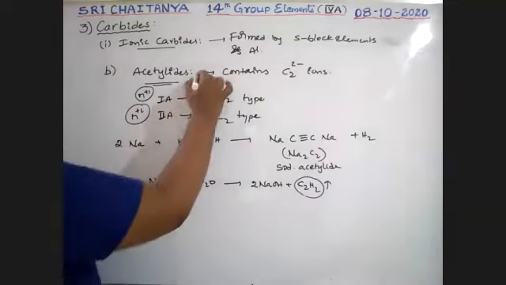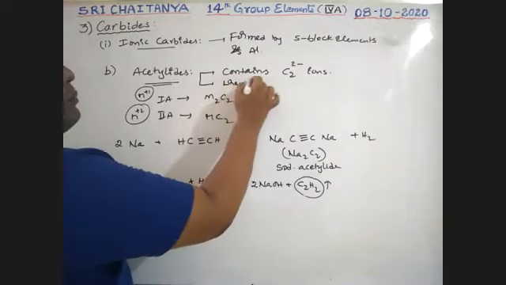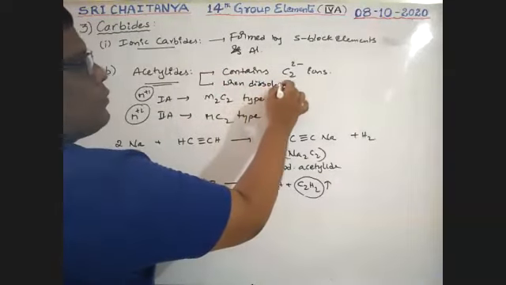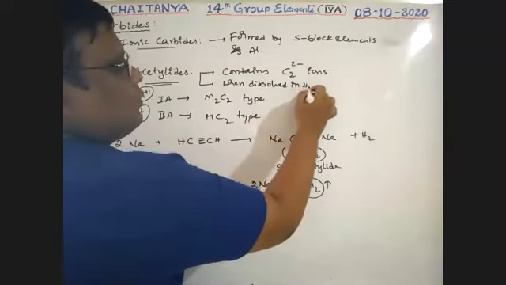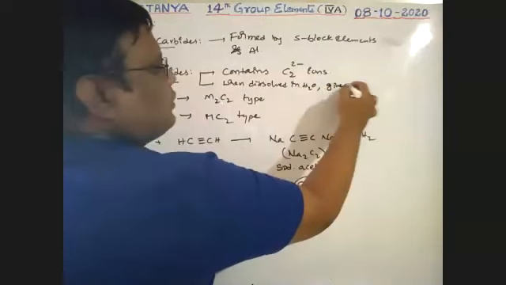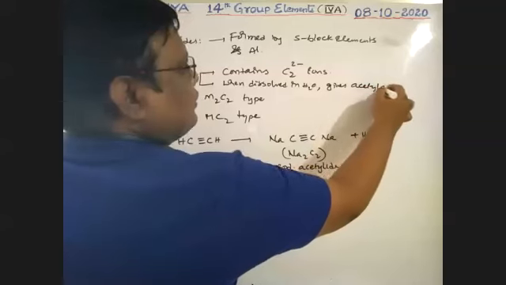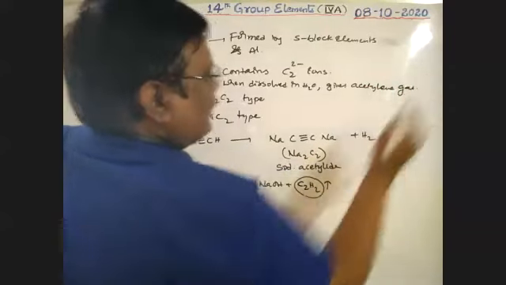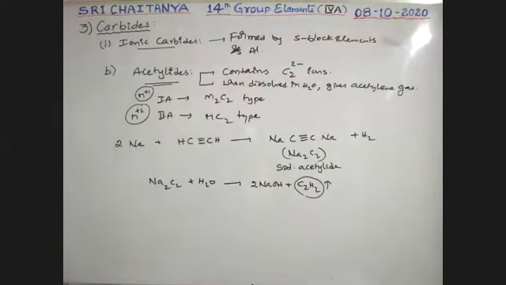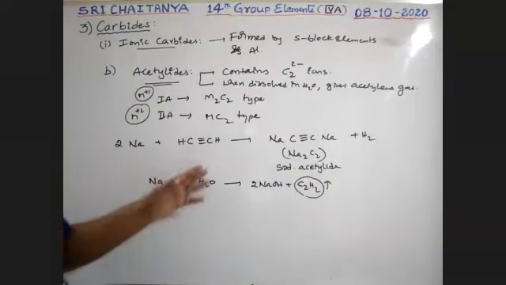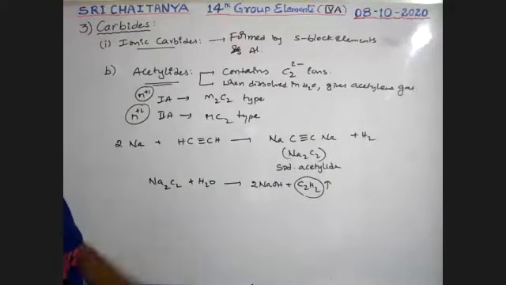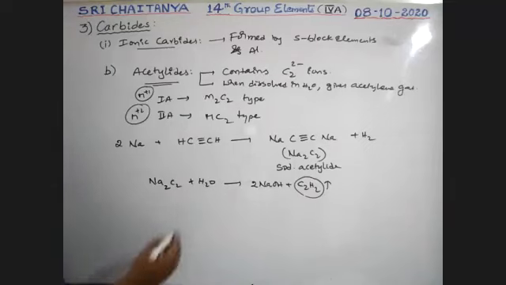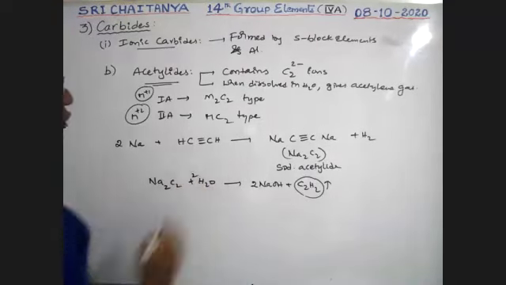That means when dissolved in water, they give acetylene gas, and that's why these are called acetylides. The best example is this one.